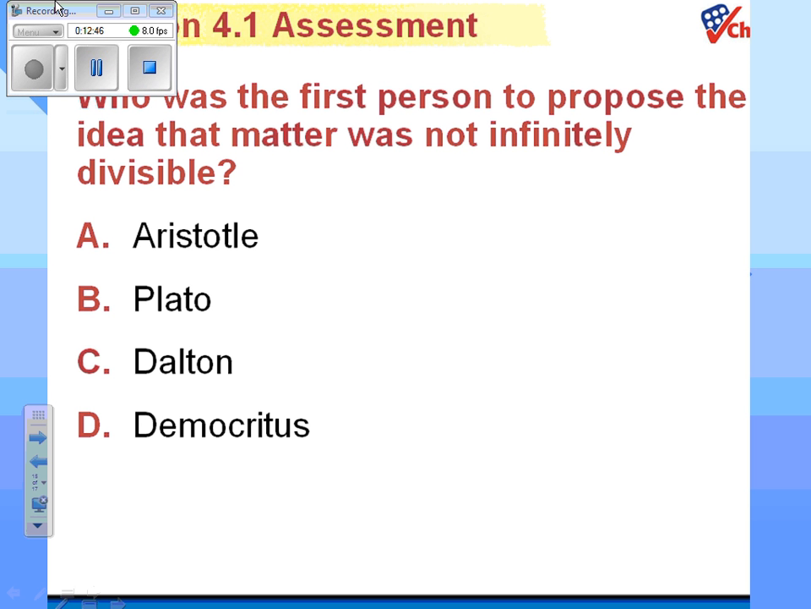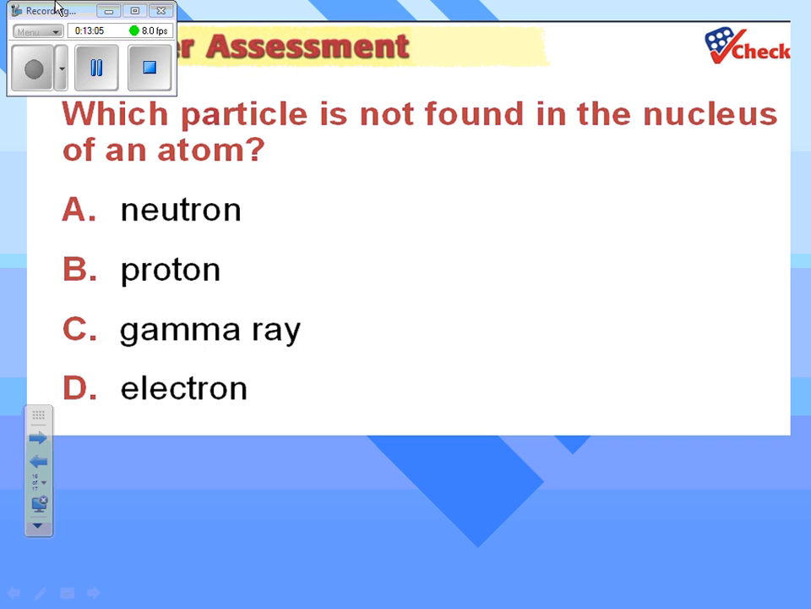So a couple of quick questions. Who was the first person to propose the idea that matter was not infinitely divisible? Take a second, come up with an answer, pause, and unpause when you're ready. Of course, the answer to that one was Democritus in ancient Greece. Which particle is not found in the nucleus of the atom? Again, pause until you have an answer. Okay, the correct answer to this one is the electron.